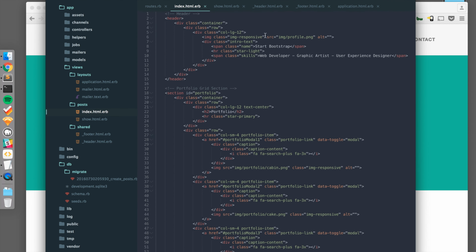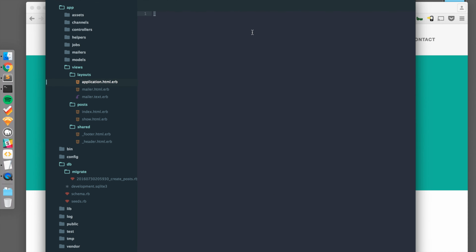Perfect. So now let's close some of these files and let's set up our routes. Oh, we already have the route set up. Awesome.